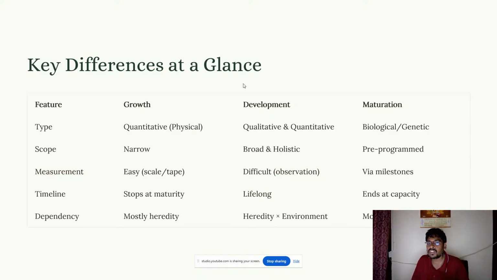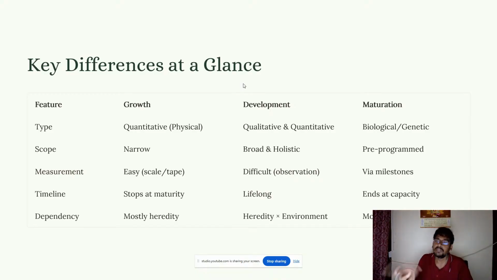And development is both qualitative and quantitative. It's very broad and holistic, and it is very difficult to measure development. It is only based on observation, and the timeline is lifelong. So the development process doesn't stop. It's a continuous process. And dependency: growth majorly depends on heredity, but development majorly depends on both heredity and environment.